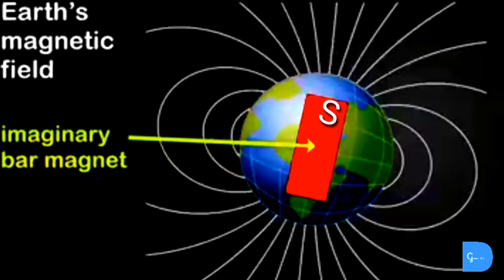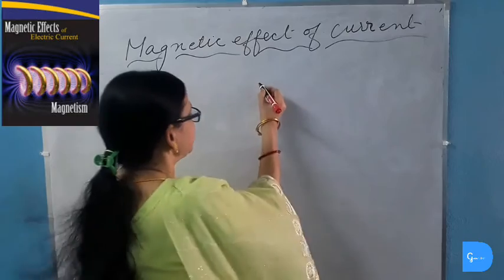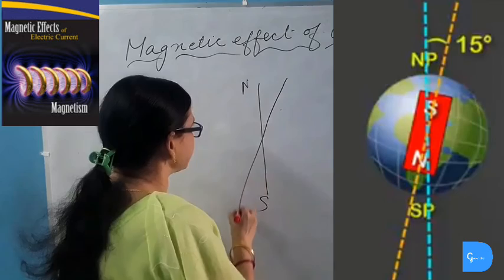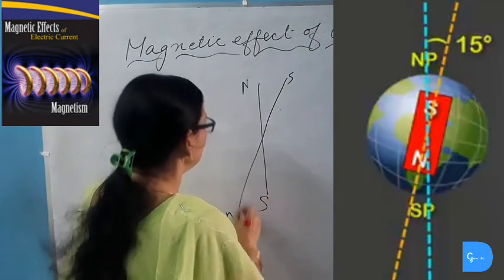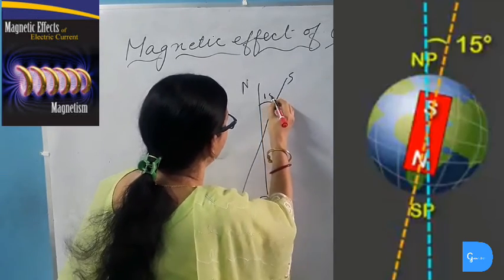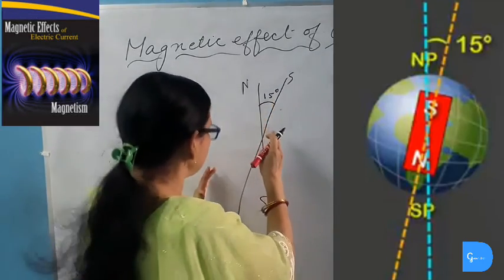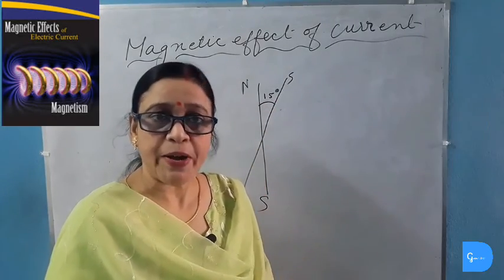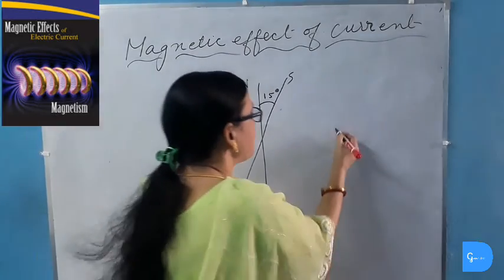Again, the earth's magnet has its north pole towards the geographical south, and so it attracts the south pole of the suspended magnet. Now the earth's magnetic axis and the geographical axis never coincide with each other. This is the geographical axis and this is the earth's magnetic axis. So they never coincide. There is an inclination of 15 degrees. So the axis of the earth's magnetic field is inclined at an angle of 15 degrees, and the north pole of the suspended magnet is also inclined at 15 degrees.